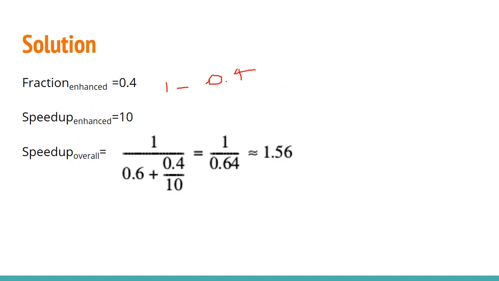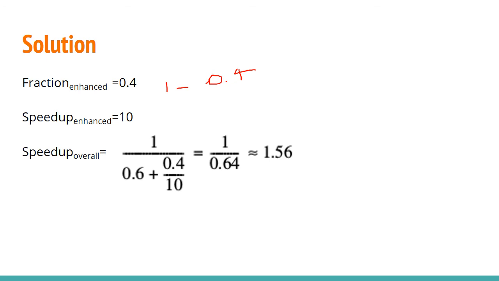The solution: fraction enhanced is 40%, since 40% of the time it is busy. That is the enhancement that is made there. Speed up enhanced, that means the final improvement, is 10 times faster, so that is 10. So the overall speed up can be evaluated as 1 by 1 minus fraction enhanced, which is 1 by 1 minus 0.4.